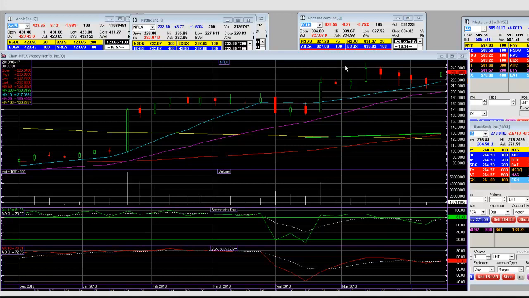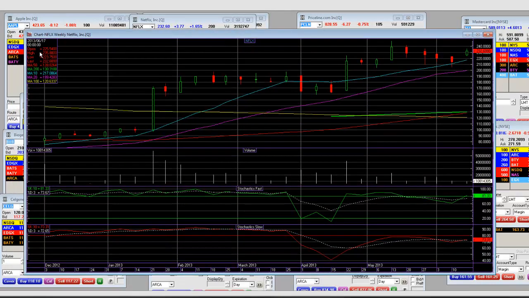Netflix has had some volatility. I can show you that from the original weekly reversals. This is a weekly chart now. Let's make sure that you see it. Look at the weekly moving average.